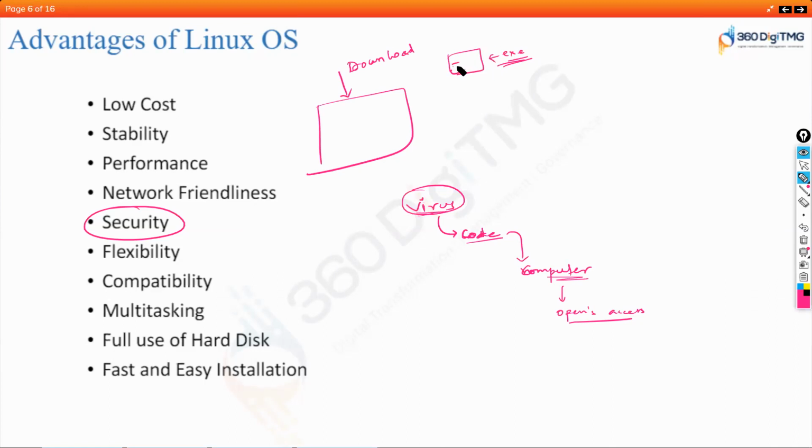So you will have a piece of code in that software or file that you're downloading. Now, when you double click this file, the commands given in that file get executed. Along with that, this additional code will also get executed. You will see only the .exe file or the software that you're downloading. You'll not see what is written inside it, right?